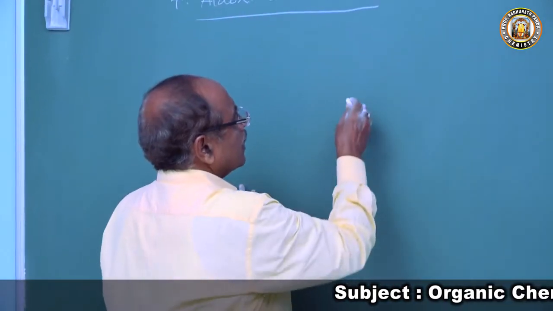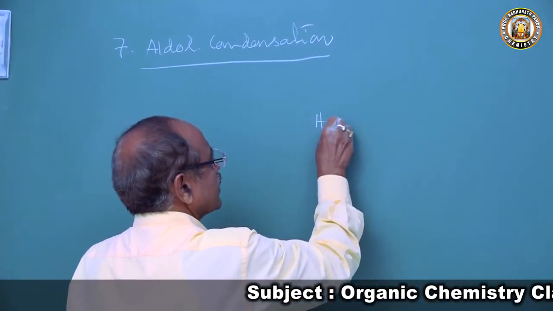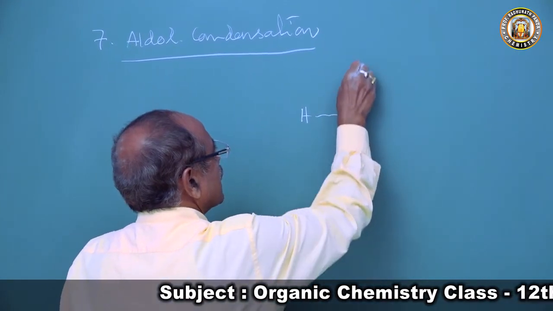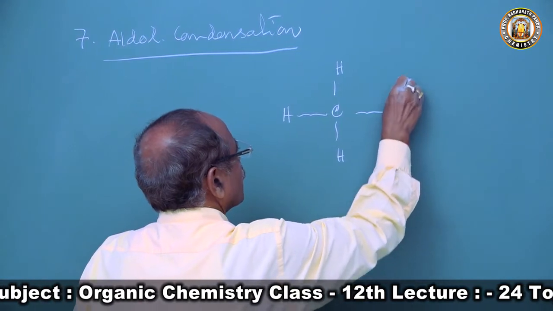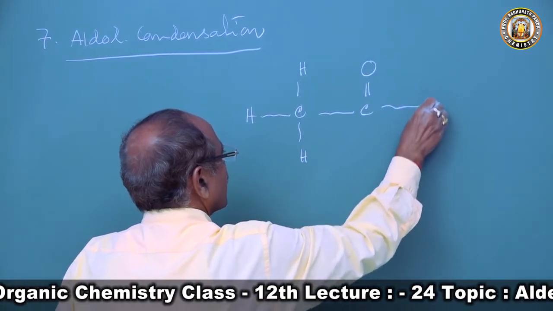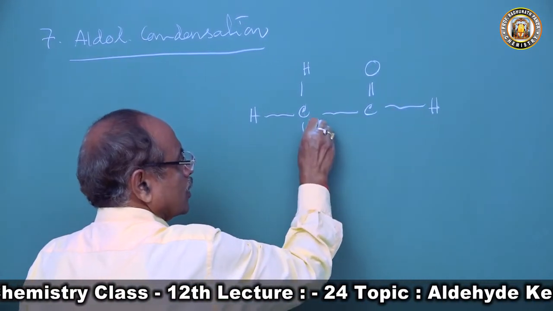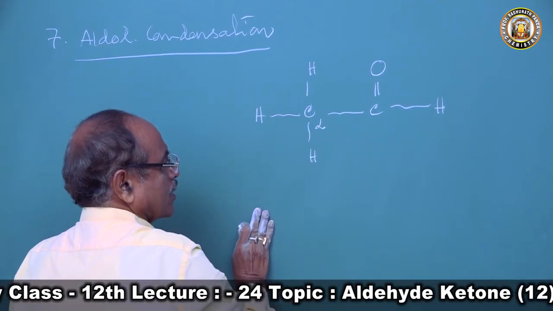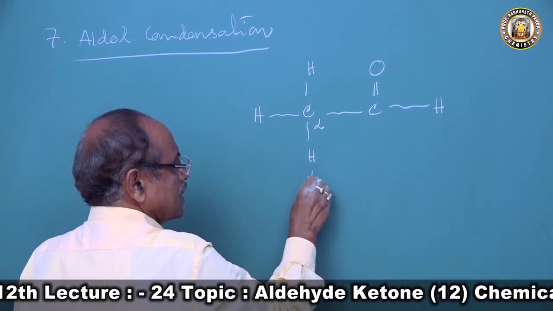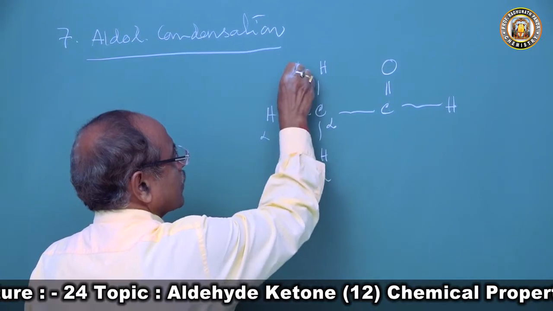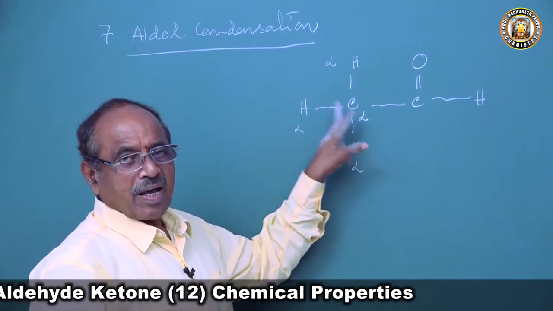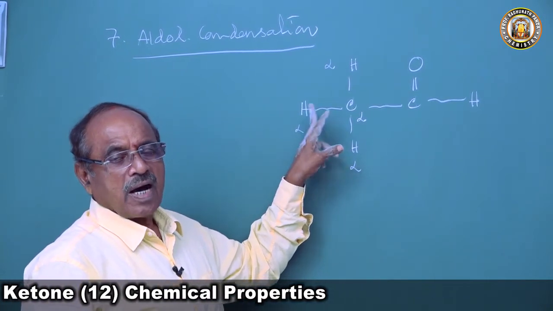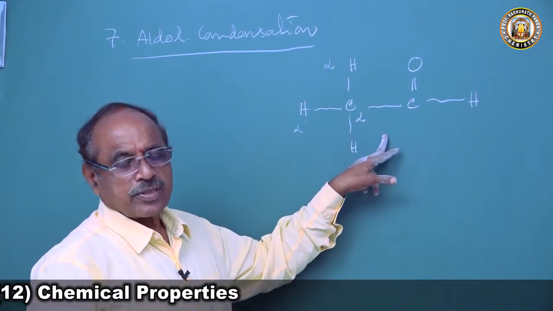So when you come to acetaldehyde, CH3CHO, this is the functional group. So this atom is called alpha carbon and these hydrogen atoms are called alpha hydrogen atoms. So those aldehydes which contain alpha hydrogen atom undergo aldol condensation.